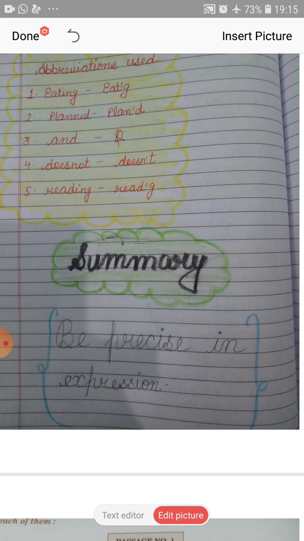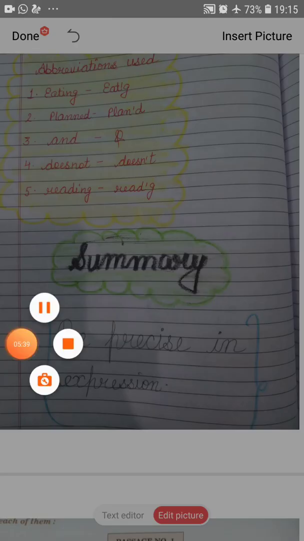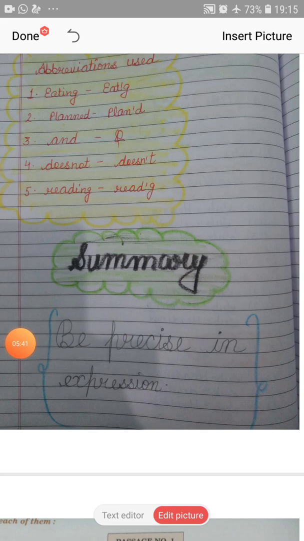In summarizing, we explain the points in full sentences. We don't write in phrases. The summary will contain all the main ideas of the original. Be precise in expression means you have to write it in very limited words. Don't elaborate it. So I think now it's clear to you.